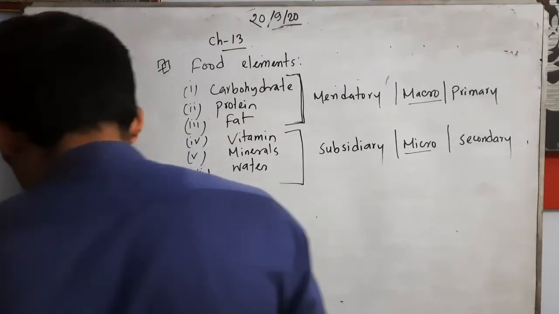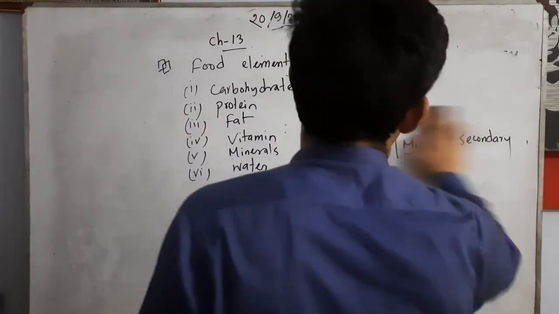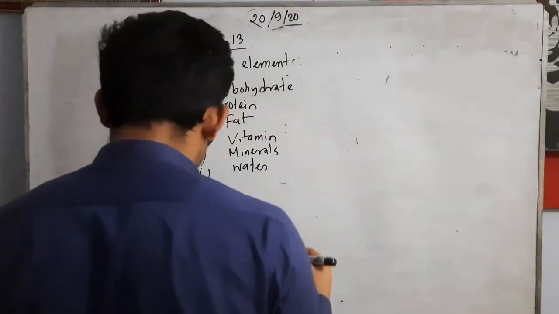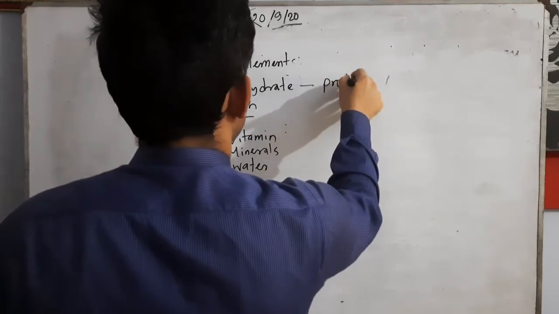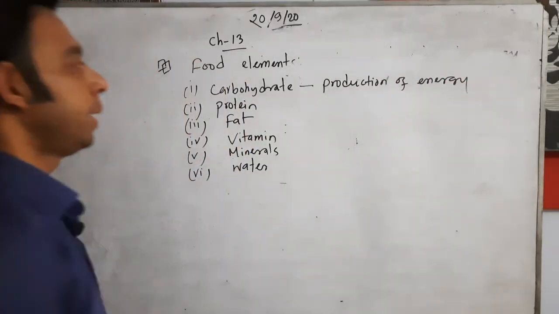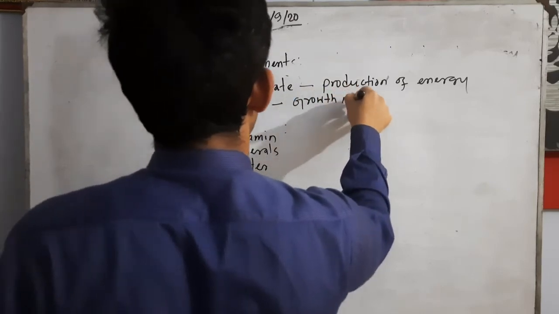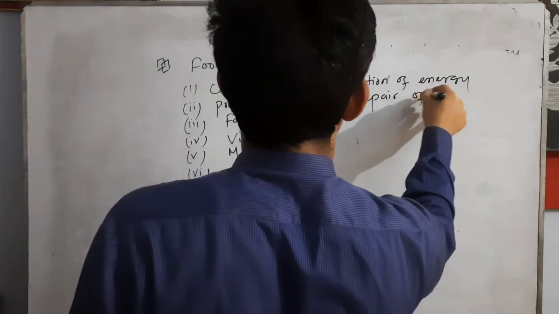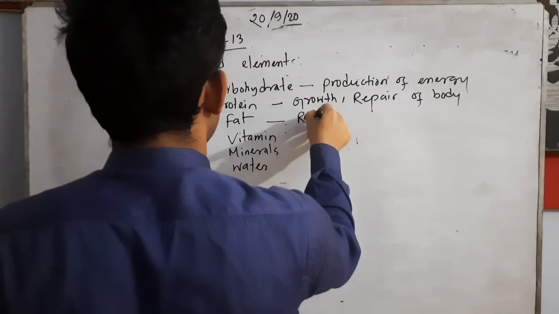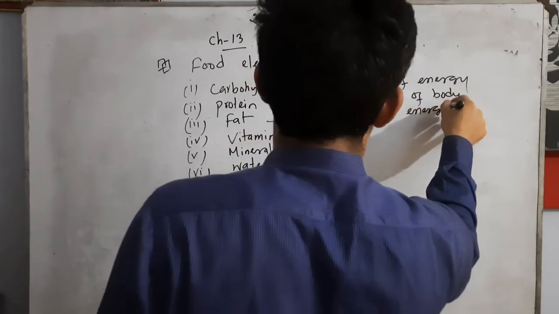So what are the basic functions of them? General functions, there are lots of functions also. We will try to understand. Suppose carbohydrate actually produces energy, that means production of energy. Protein is growth and repair of the body. Fat is energy regeneration.